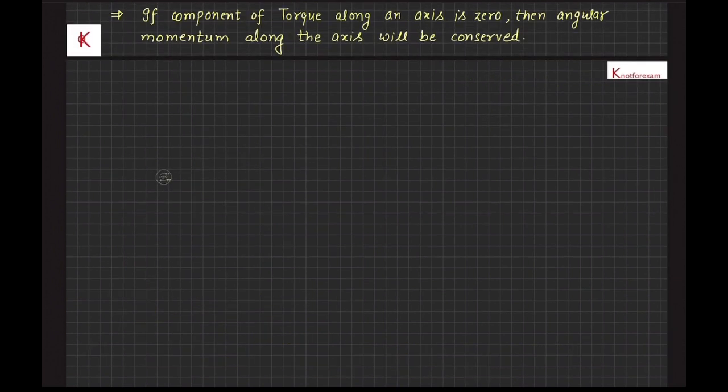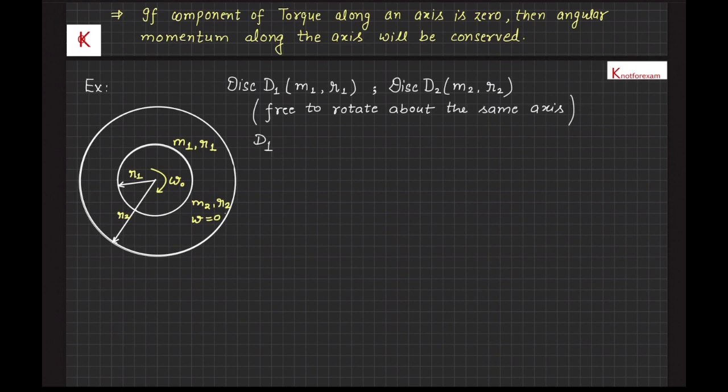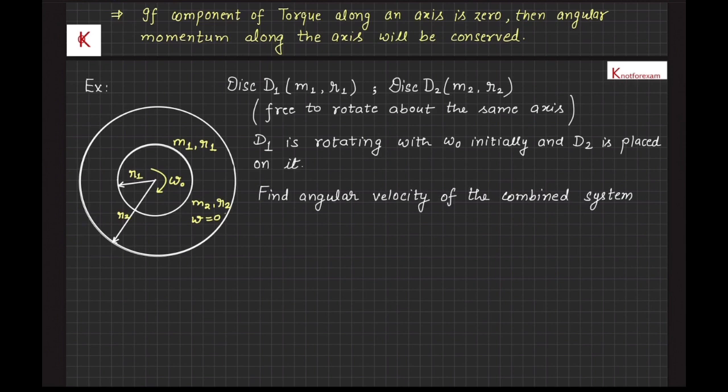Let us apply this conservation principle for angular momentum in the following examples. In this example there are two disks D1 and D2 of mass m1 and radius r1 and mass m2 and radius r2 respectively, which are free to rotate about their axis. Disk D1 is rotating with angular velocity omega naught initially, and disk D2 is placed on it from rest. We want to find out the angular velocity of the combined system.